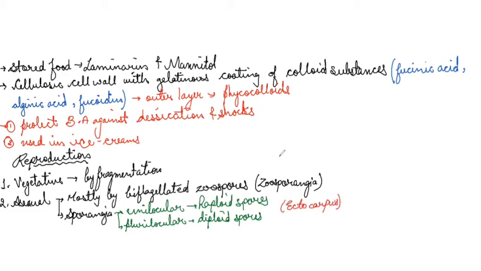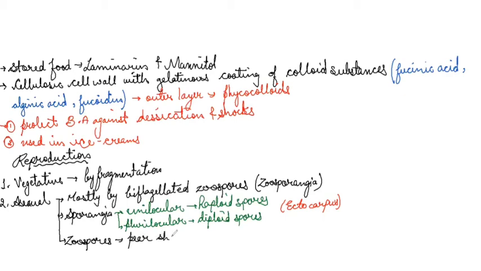Then we have another form of asexual reproduction, that is by the formation of zoospores. These zoospores are pear-shaped.